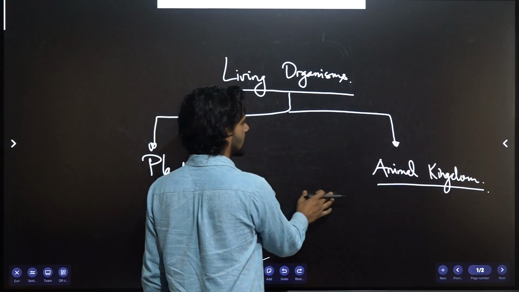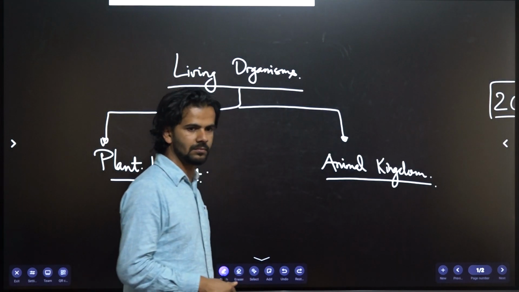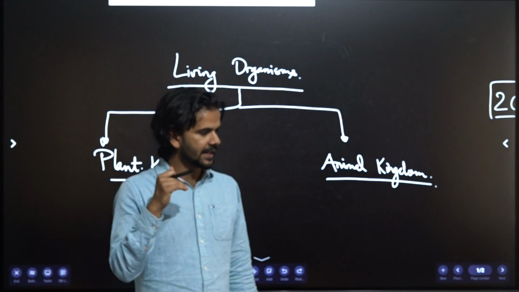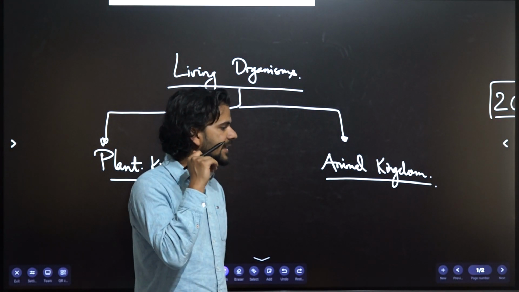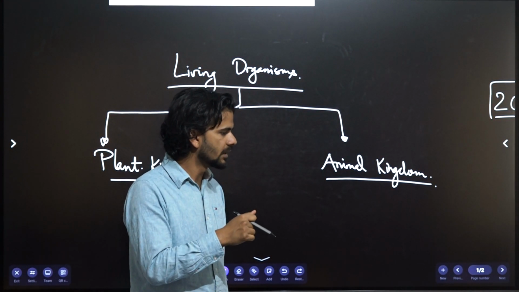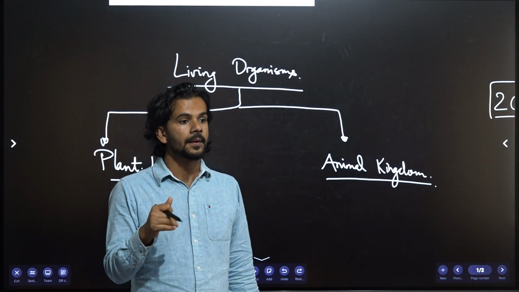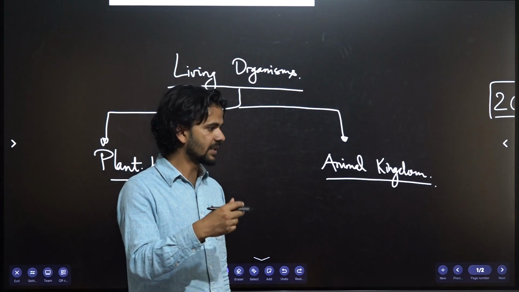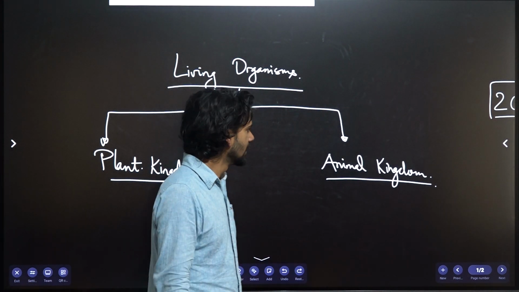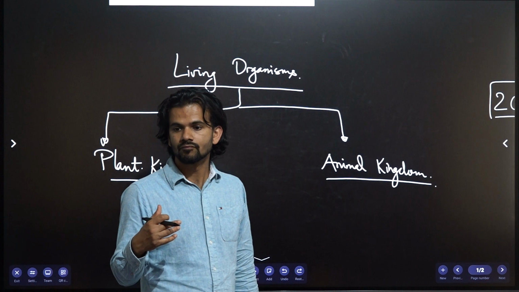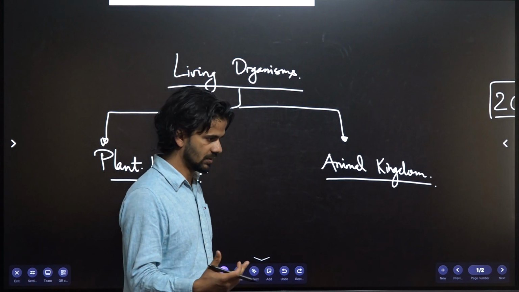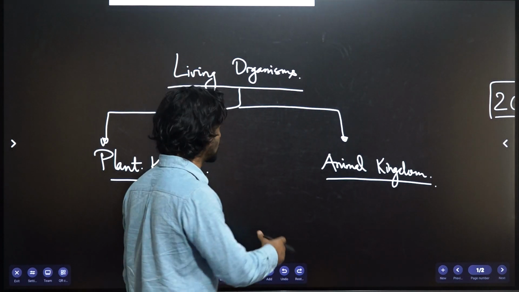And similarly, what is our general understanding of an animal? They can move. They cannot make their own food. They depend on others. You can see them eating, right? They can reproduce by sexual means and so on, right?